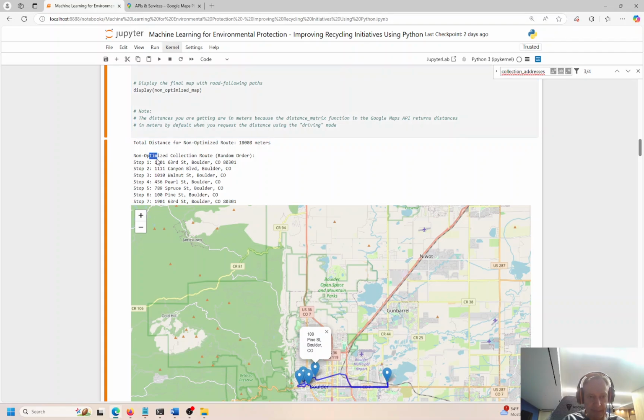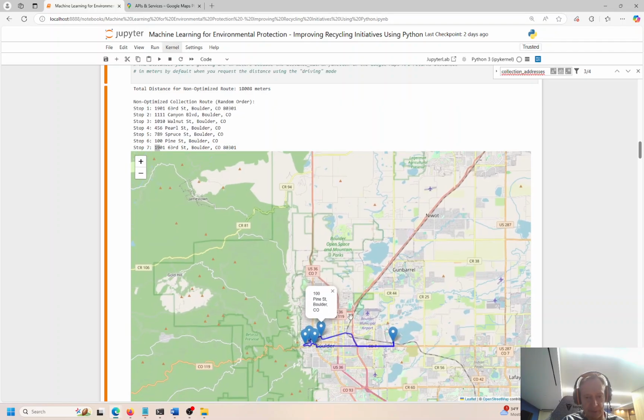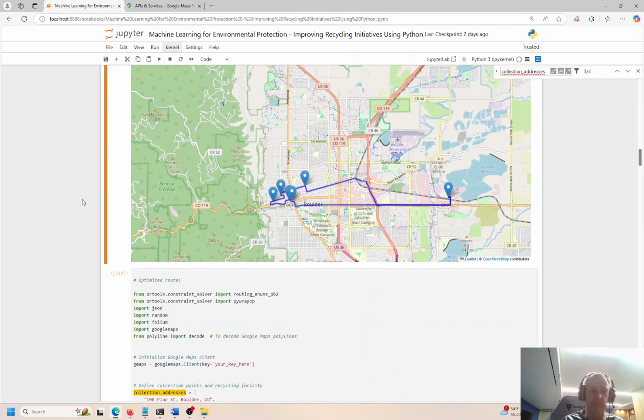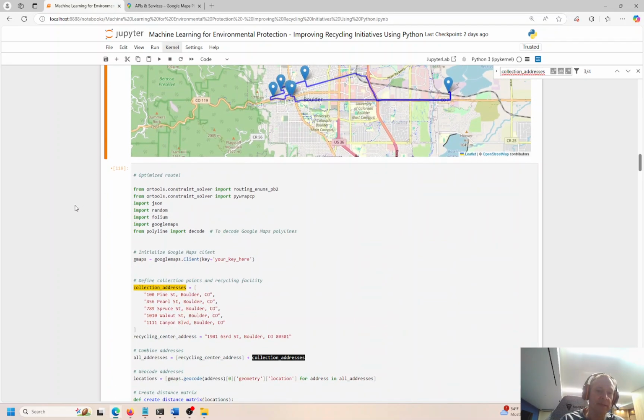So it started at the recycle center. The total distance traveled is 18,008 meters, and it went to all these addresses. So 1901, 63rd, 1111, Canyon, 1010, Walnut, 456, 79, 10 Pine Street, 100 Pine Street, and 1901, 63rd Street. Okay, so we go to all the addresses. We start at the recycle center and end at the recycle center. The vehicle travels 18,008 meters. So that is a non-optimized random address pickup.